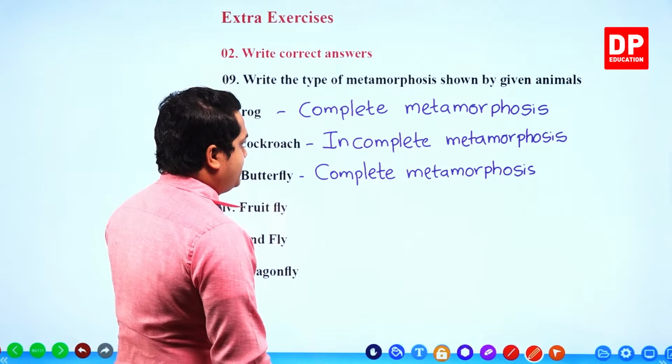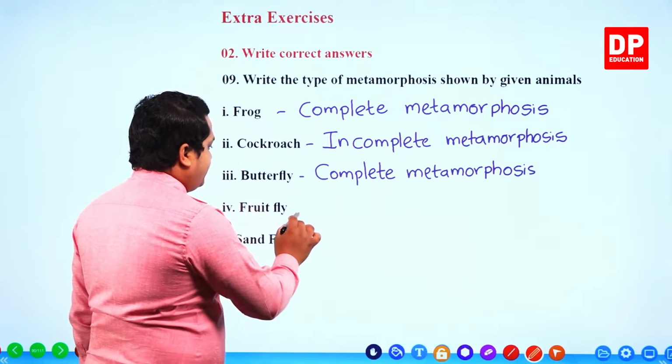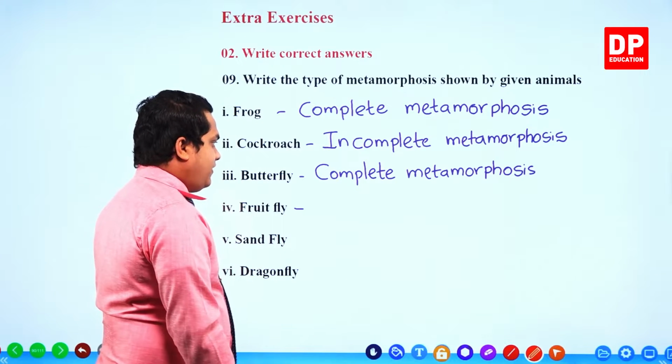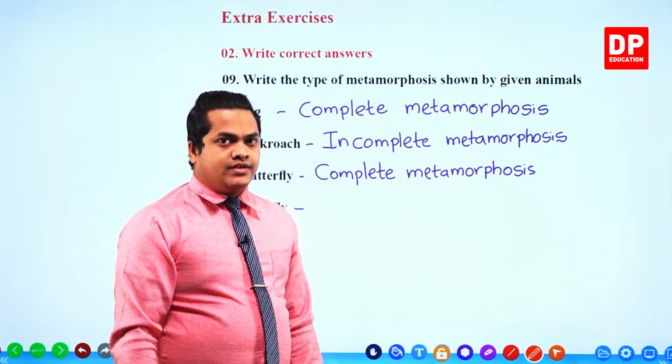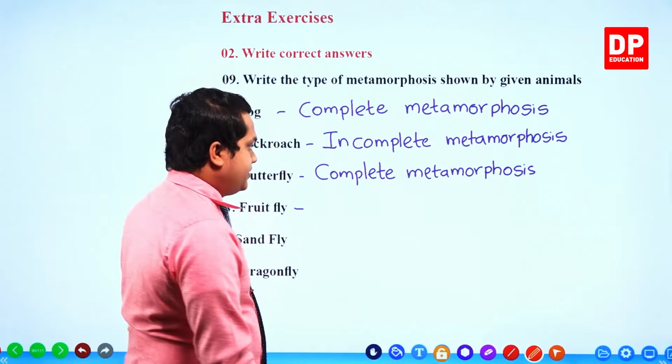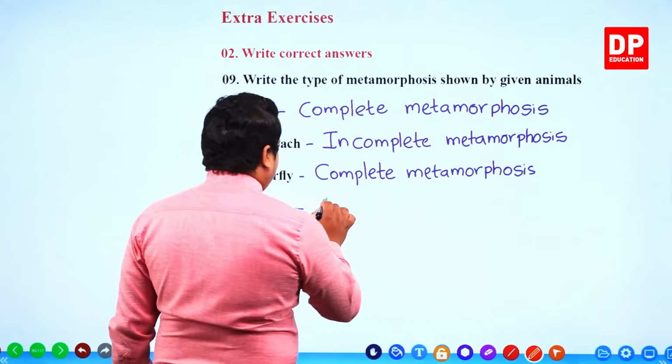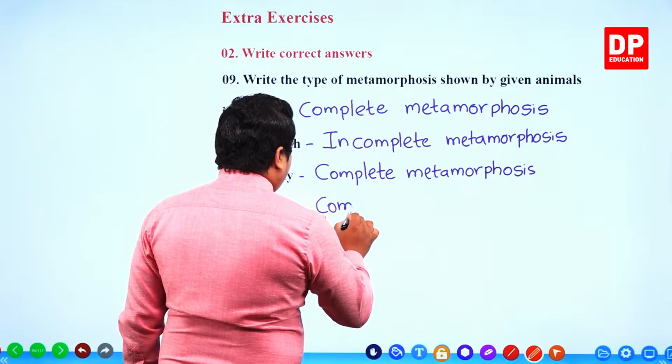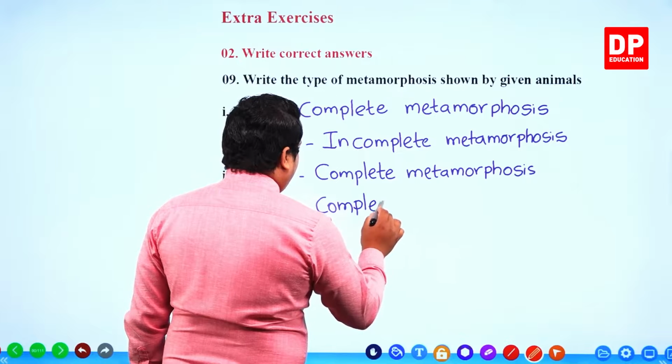Complete metamorphosis. Fruit fly. Fruit fly also undergoes complete metamorphosis, my dear children. We discuss those things when we are discussing the life cycle of a fruit fly.